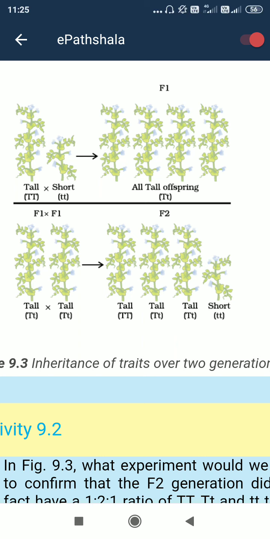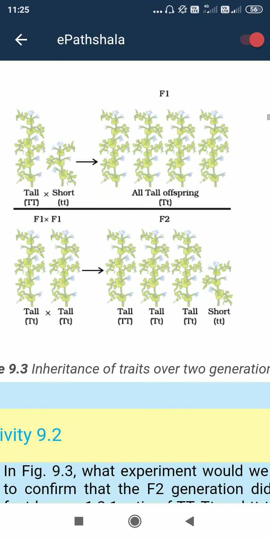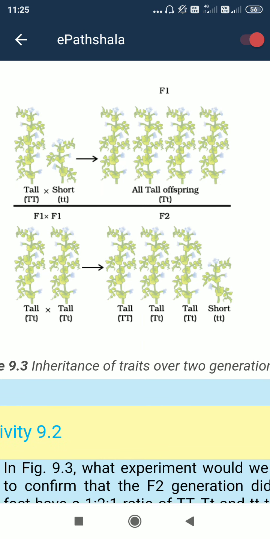So when a short plant is considered, then it is written as small t small t, both alleles are small in nature. When capital T and small t are present simultaneously, as in the F2 generation shown here, capital T small t should mean medium ranged length, but it is not medium ranged. So one principle is there for why it is not medium length.